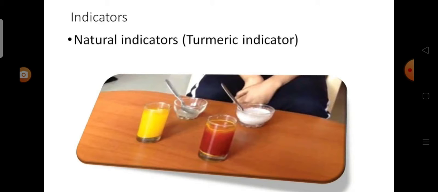Now we see about the turmeric indicator. By adding small amount of water to the turmeric powder, a paste is prepared. This is applied on the blotting paper or filter paper and dried. These strips are used as indicators to find the nature of the solution. In acidic solution, turmeric indicator paper has no change in color. That means it remains yellow. In basic solution, the color changes from yellow to red.